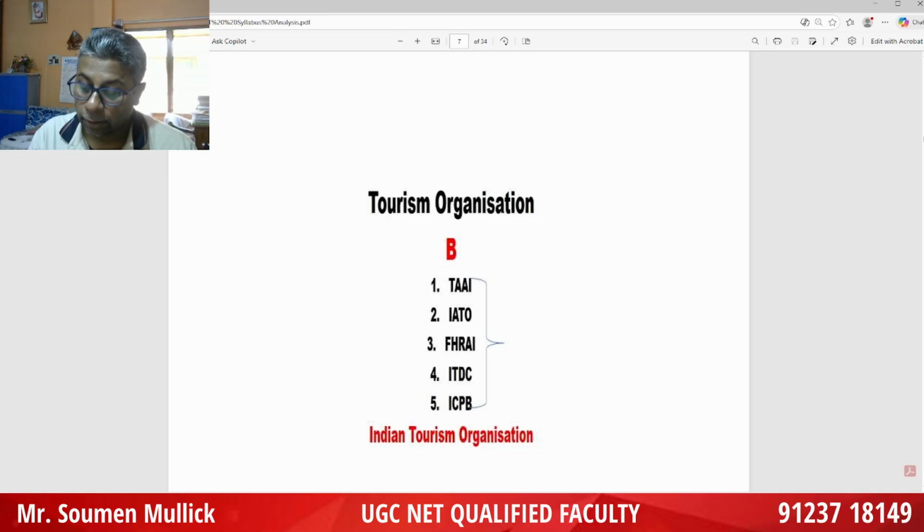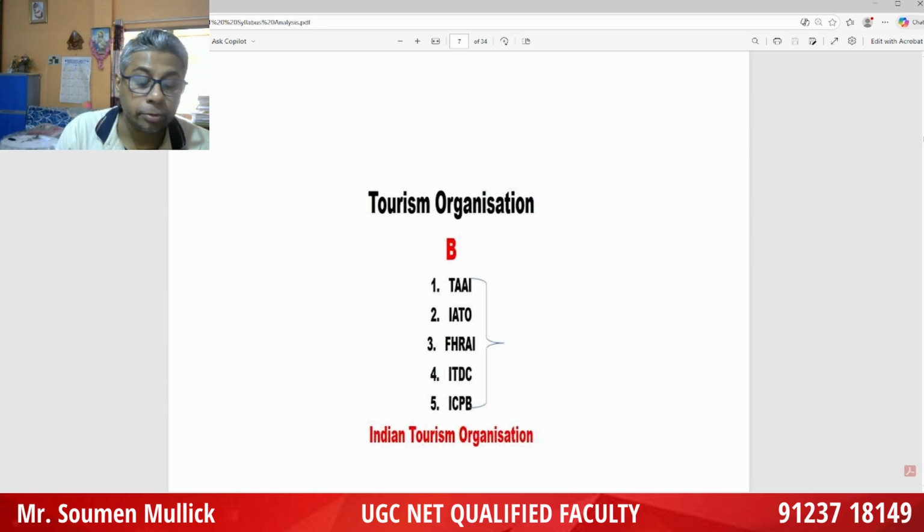Doxey's Index model, the correct order: euphoria, apathy, annoyance, and antagonism. Wall and Mathieson model was given 2006. Include dynamic, destination, and consequential. So common pool resources, ownership right conception has been given by Ostrom in 1990. Cohen conception was given 1972.